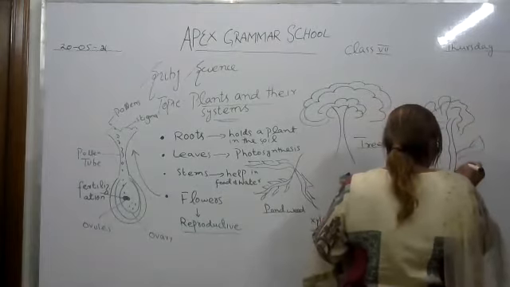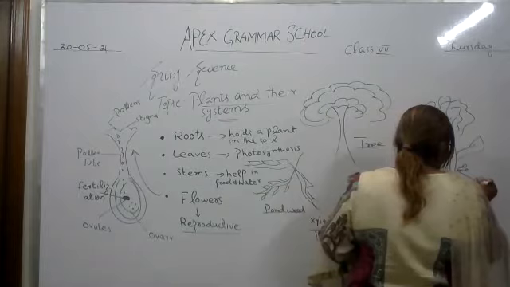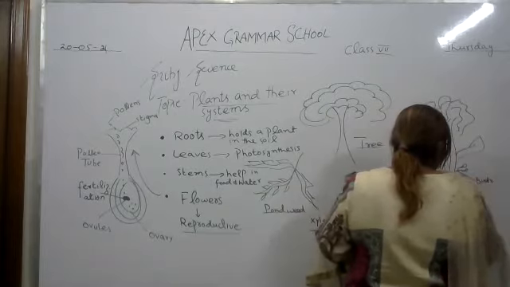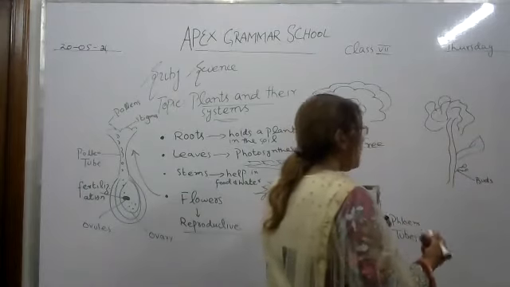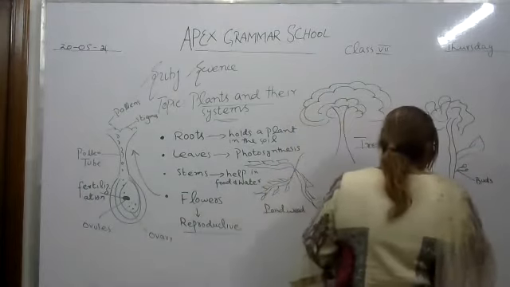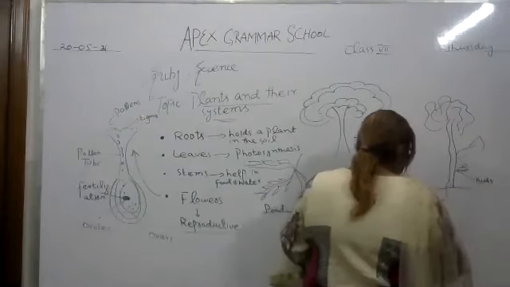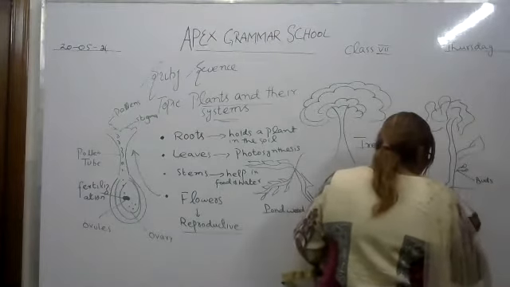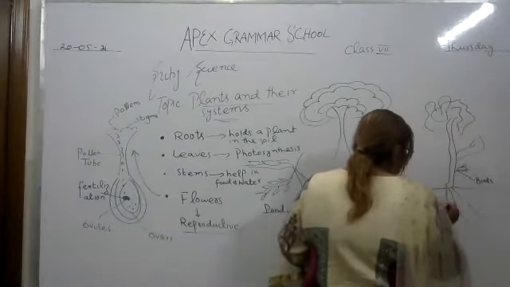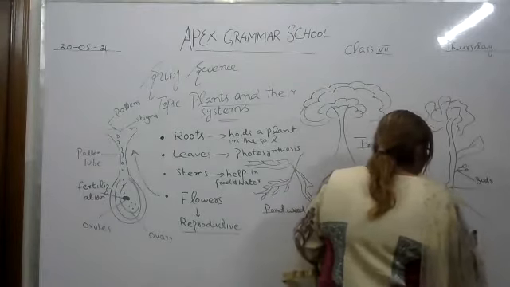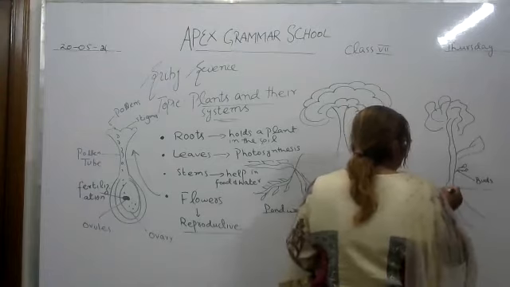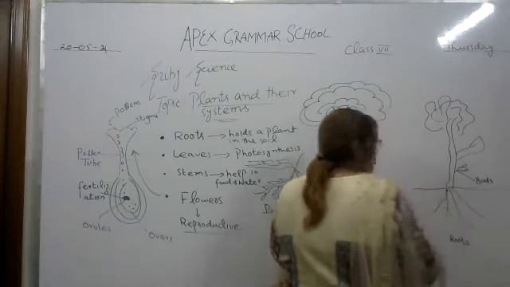So buds are tiny parts of a flower. This is a bud from where the growth starts. And growth starts at the tips of the roots. Here are the roots. Roots are under the soil. So first of all, growth starts from the roots, the tips of the roots. So these are the tips of the roots and shoots.